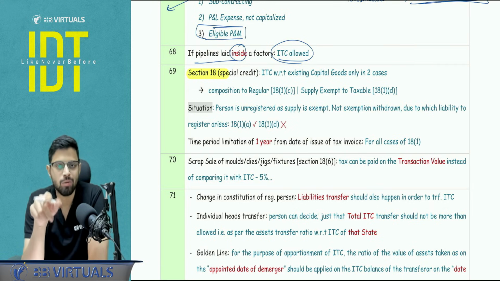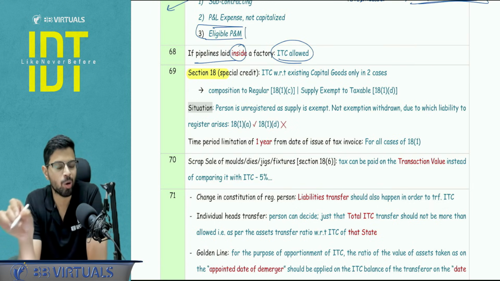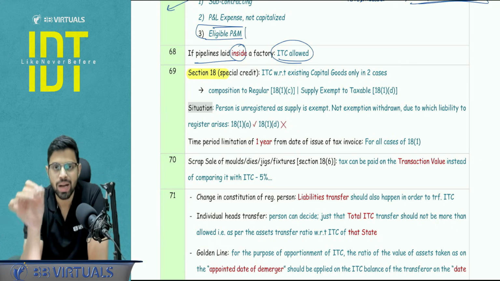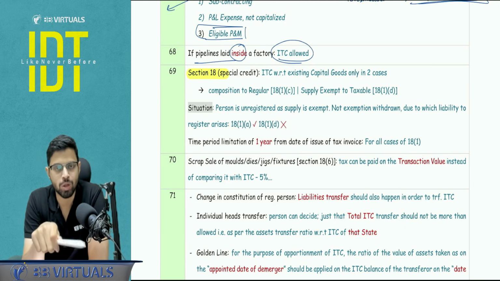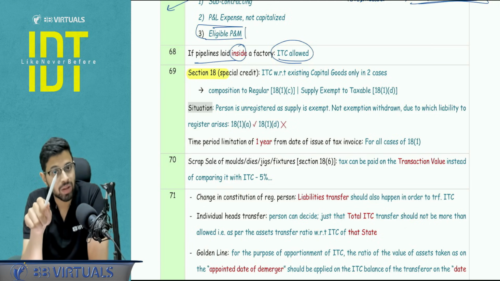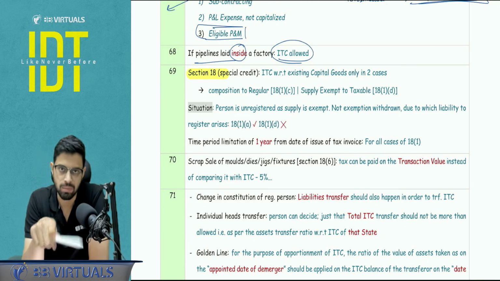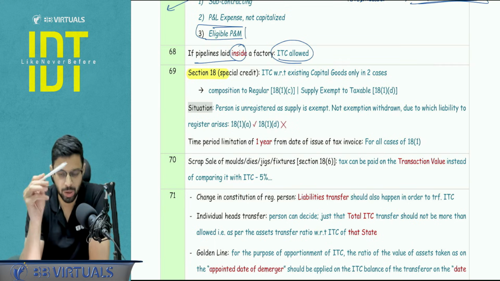So the point they tested was whether capital goods ITC you are going to get or not. No, you're not going to get. Apart from that, point to be noted, within 1 year from the invoice, I have to ensure that I'm claiming the ITC. Basically, that relevant date falls within the 1 year. And another thing, when you are getting the capital goods ITC, it will be subject to a reduction of 5% per quarter or part of the quarter.